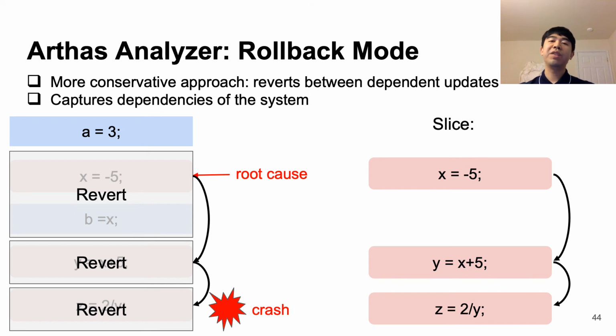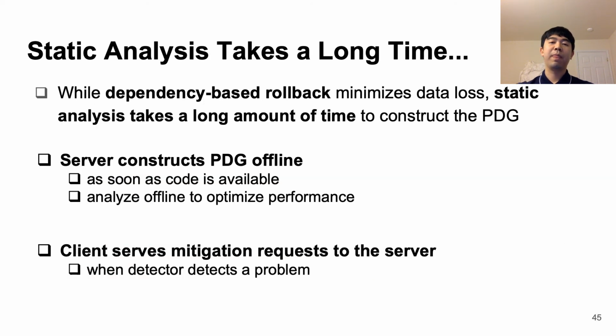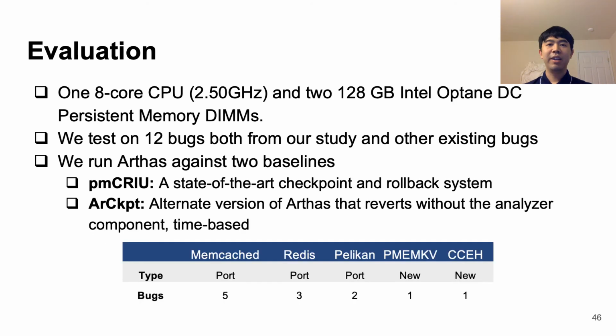For example, we can see that we also revert variable b as well, since it happens before the write to y, but happens after the write to x. While dependency-based rollback minimizes data loss, static analysis takes a long amount of time to construct the PDG. So, we move Arthas' reactor to use a server-client architecture, where as soon as the code is available, the server can begin constructing the PDG of the PM system offline. And the client will serve mitigation requests to the server whenever the PM system crashes or the detector detects a fault. Now, we'll talk about our evaluation.